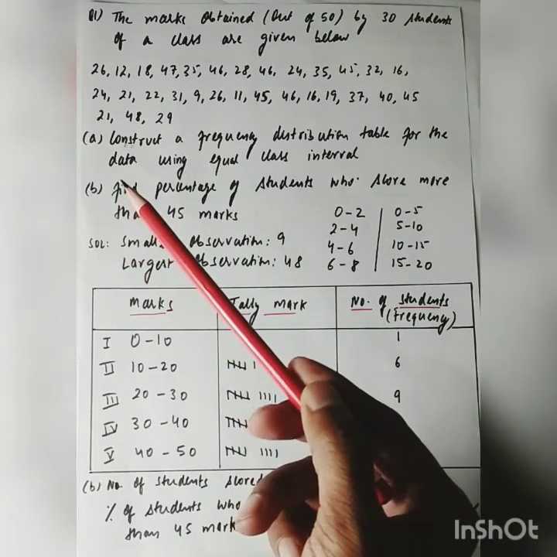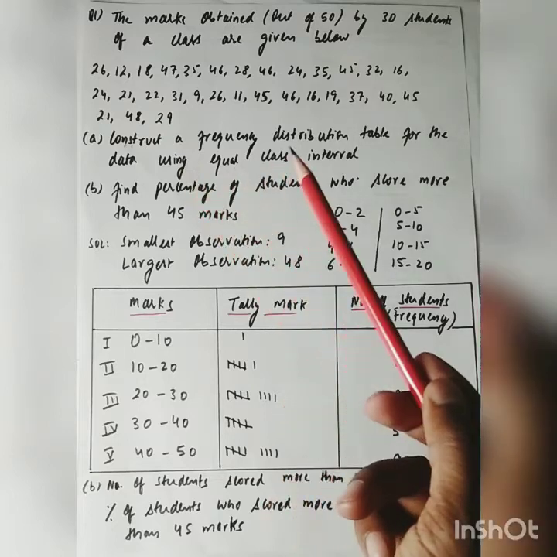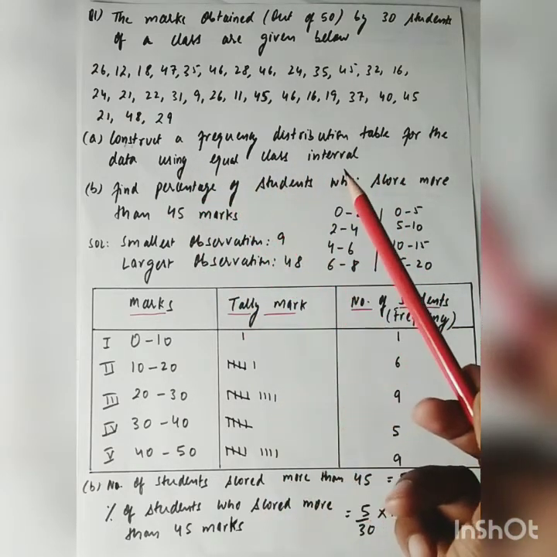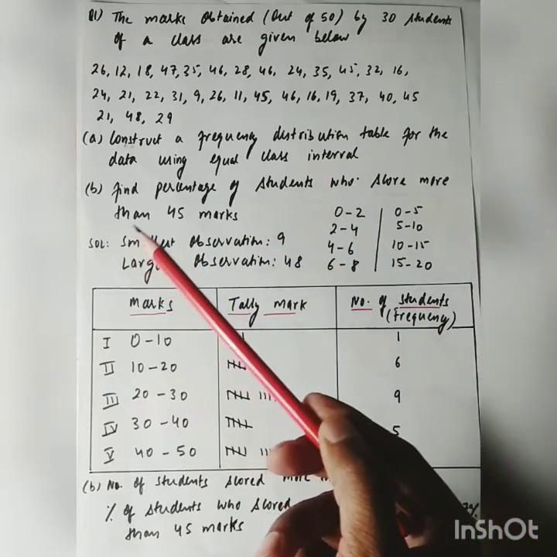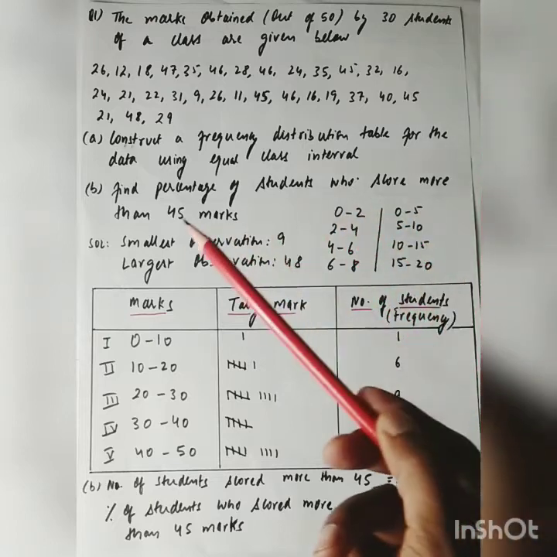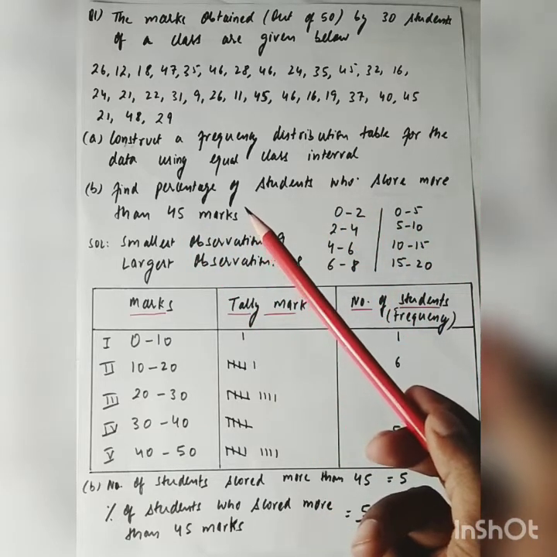Part A is construct a frequency distribution table for the data using equal class interval.